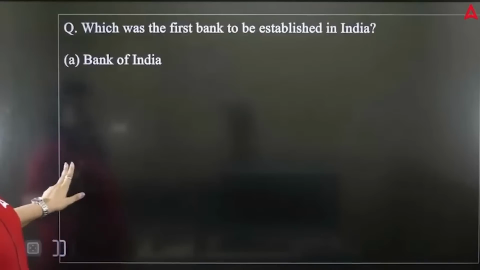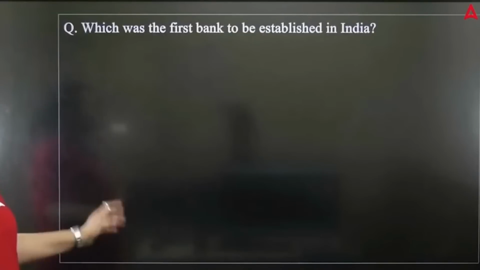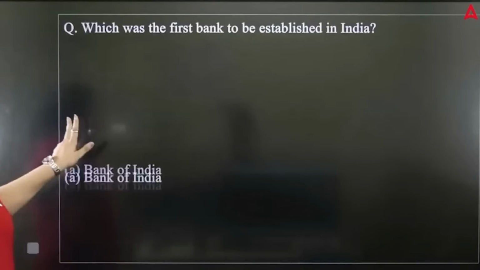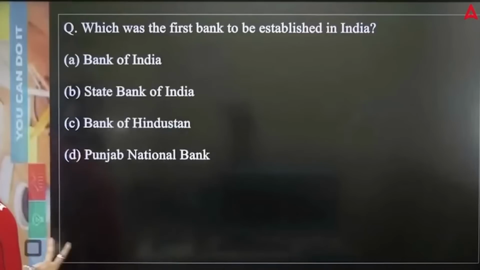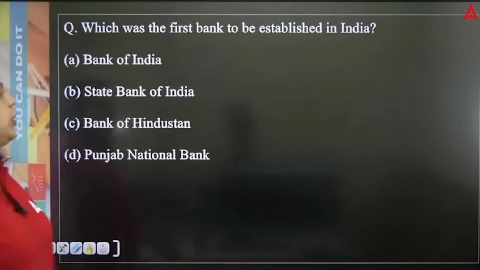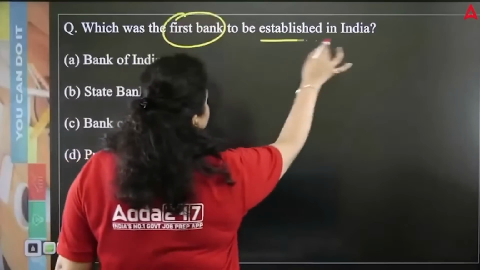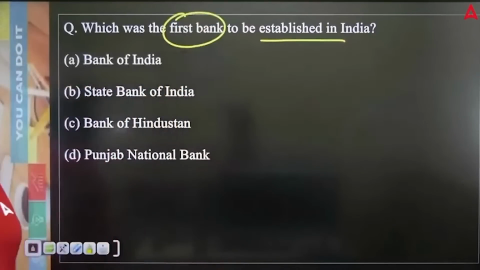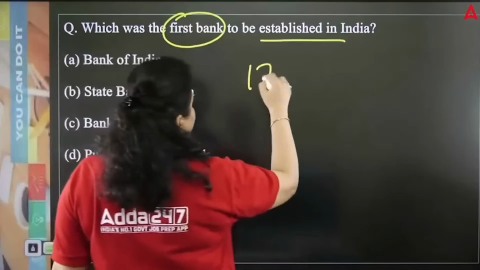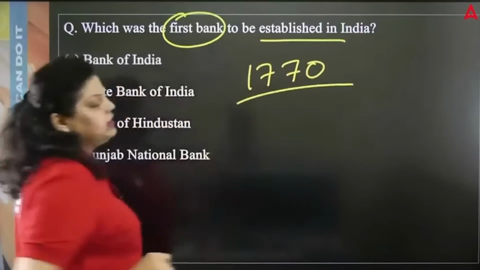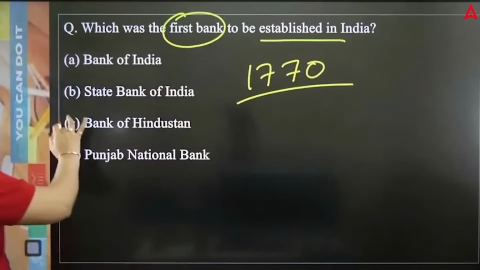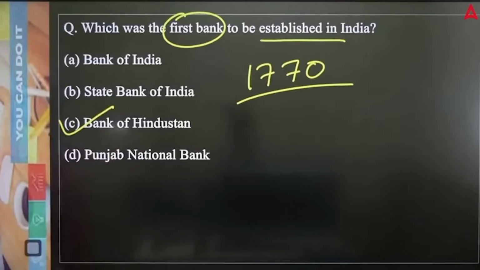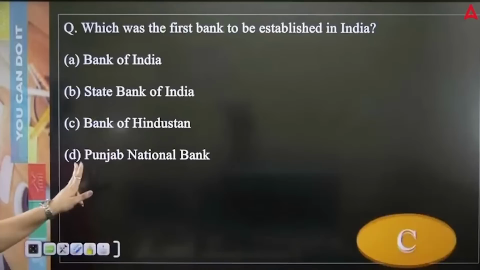Do remember that also. Now, which was the first bank to be established in India? And with the help of the first bank, we have introduced the formal financial system in India. So out of these four, which of the following is the first bank which was established in India? This bank was established in the year 1770. It had its headquarters in Kolkata, and out of these four, the Bank of Hindustan was the bank which started the formal financial system in our country. So right option will be your C option.